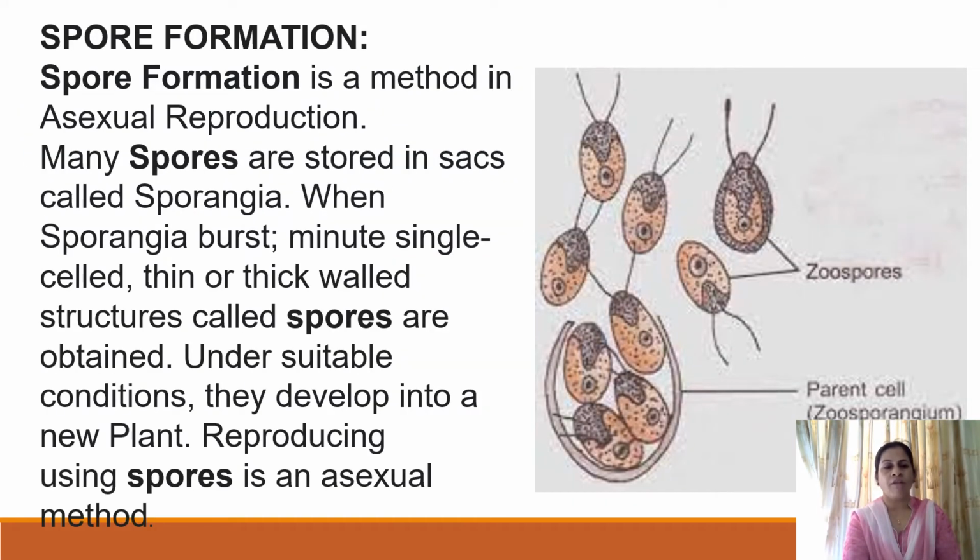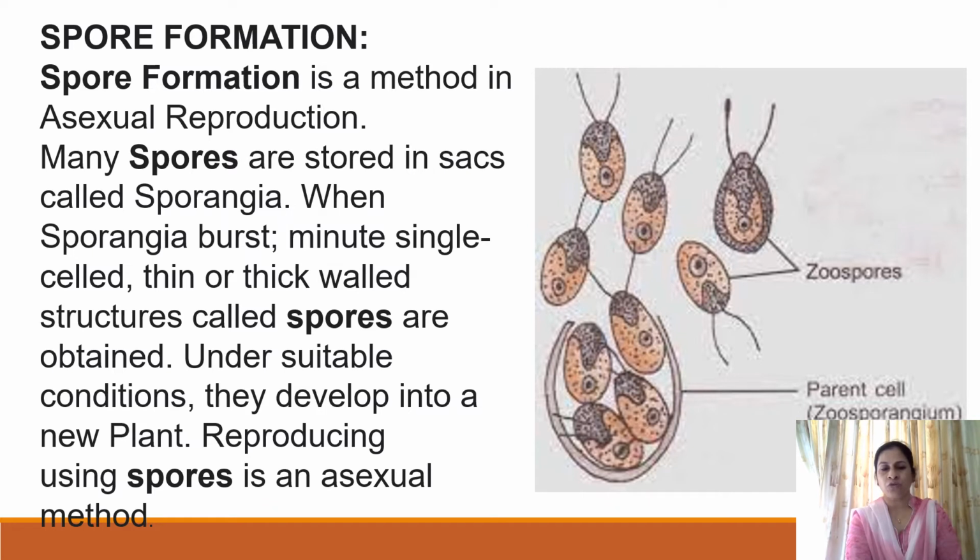Another method of asexual reproduction, observed in lower algae like Chlamydomonas, is spore formation. Chlamydomonas is a unicellular alga. Zoospores are formed inside the parent body. These zoospores have two flagella which help them in locomotion.